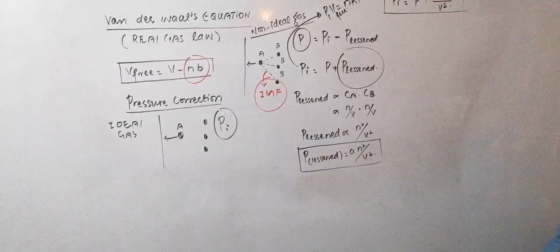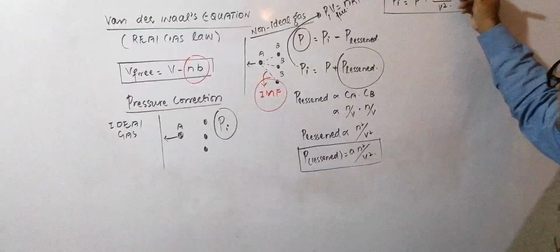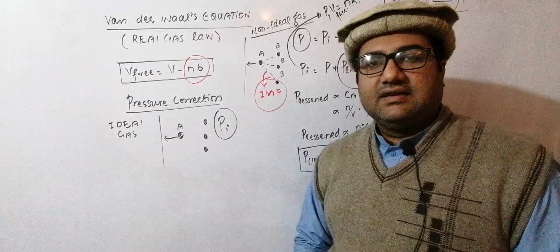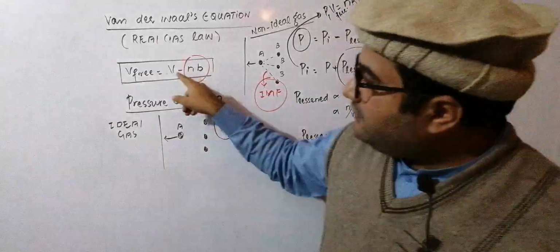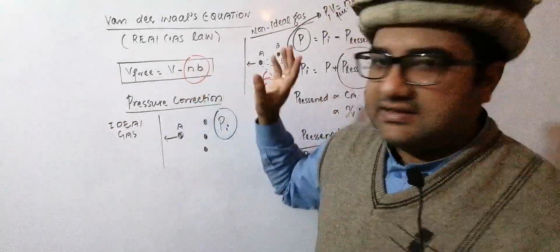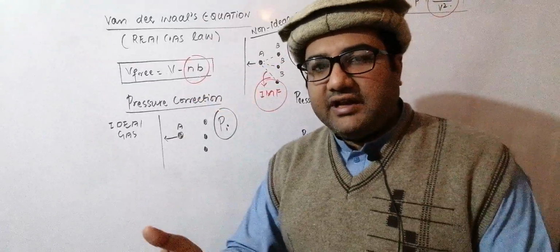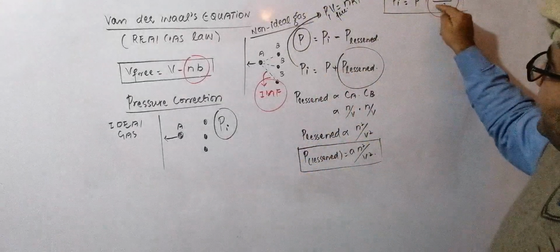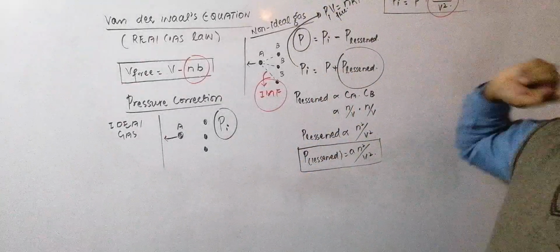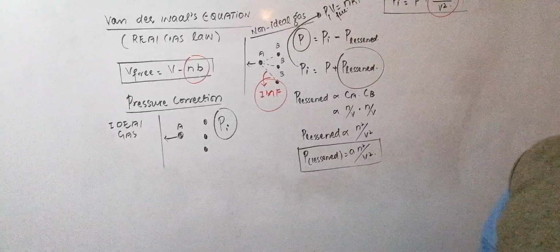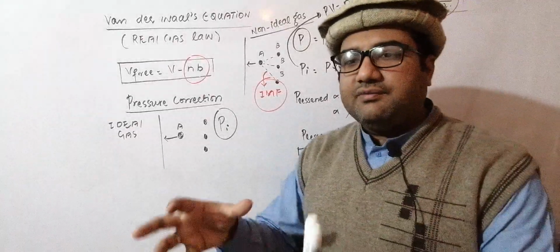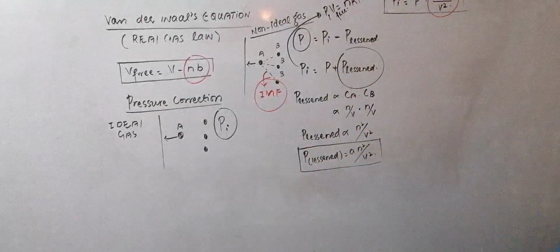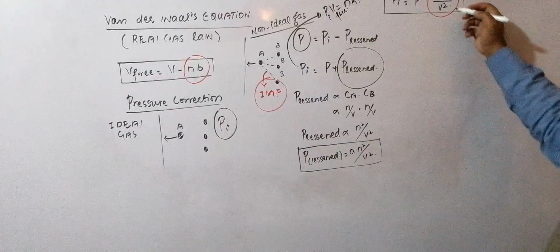So you can see that you have added something in the pressure for a non-ideal gas, but during the calculation of volume you have subtracted some value. That subtracted value is the actual volume of the gas molecules, and this added value is actually the pressure which was lessened due to the intermolecular forces. When you add this pressure into the pressure of non-ideal gas, it will become equal to the pressure of the ideal gas. What is a?